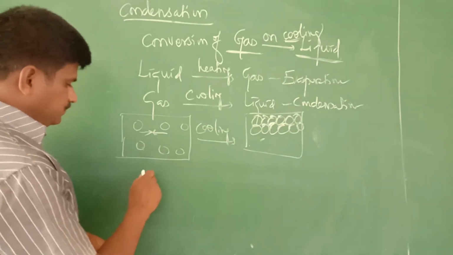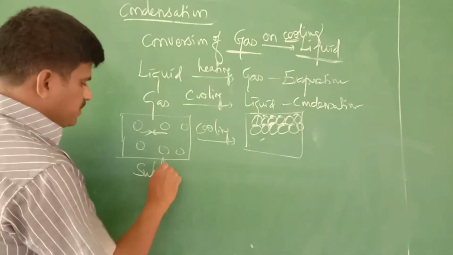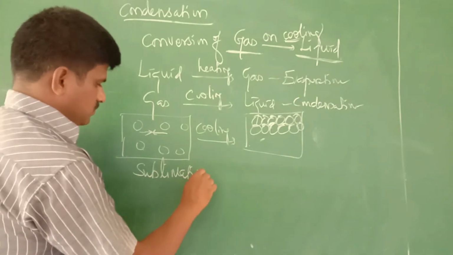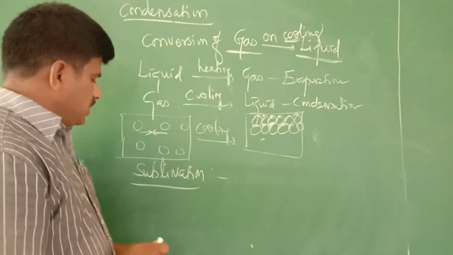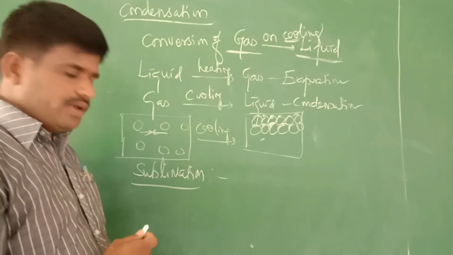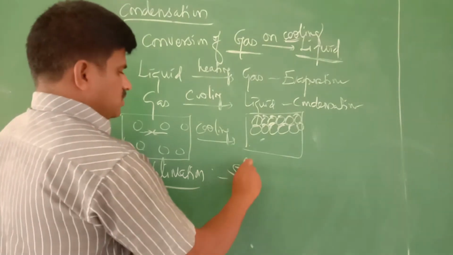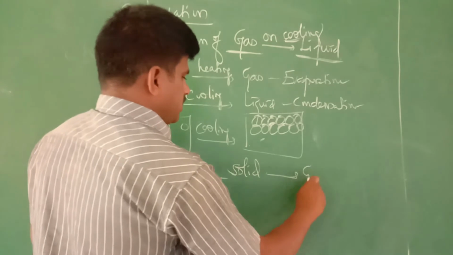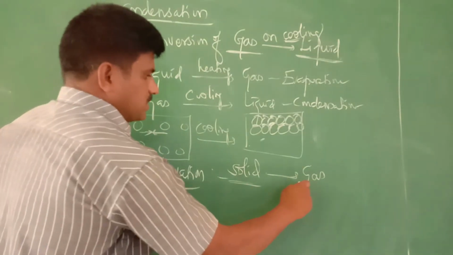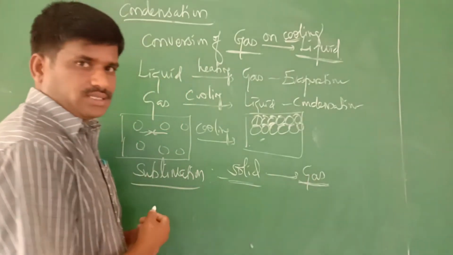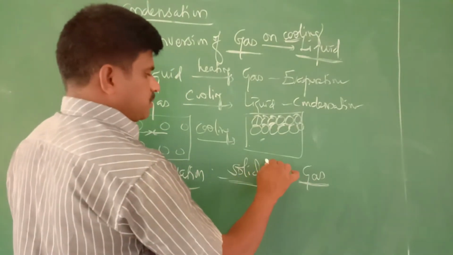Next we go for sublimation. What is the next process? The next process is called sublimation. It is a process in which a solid gets converted into gas. A solid substance is directly converted into gas. This also takes place on heating.